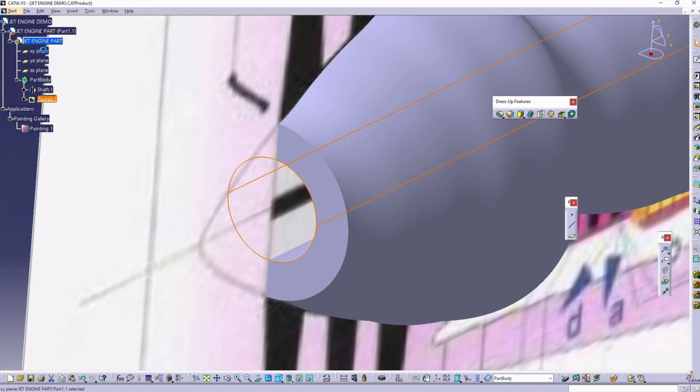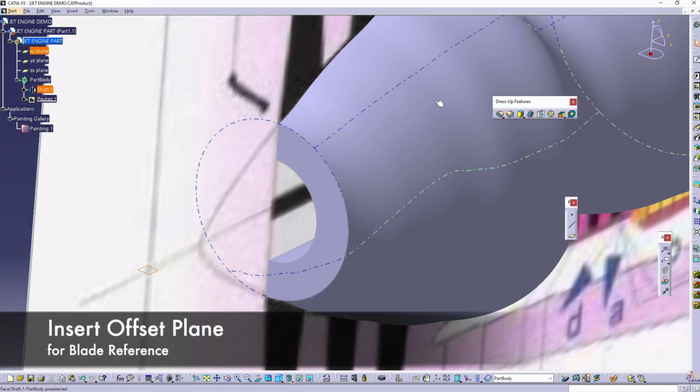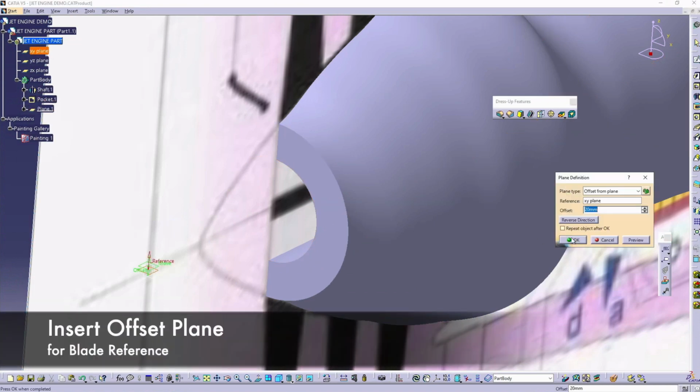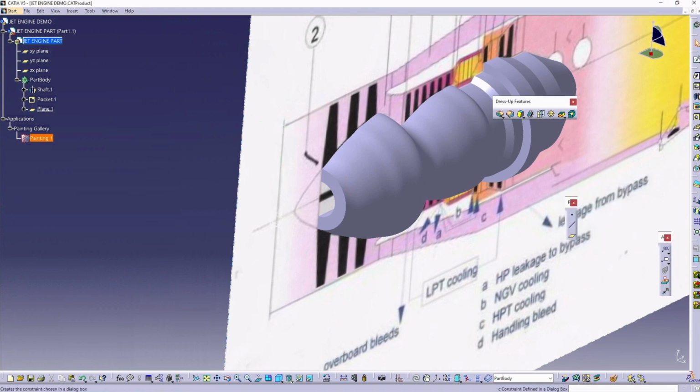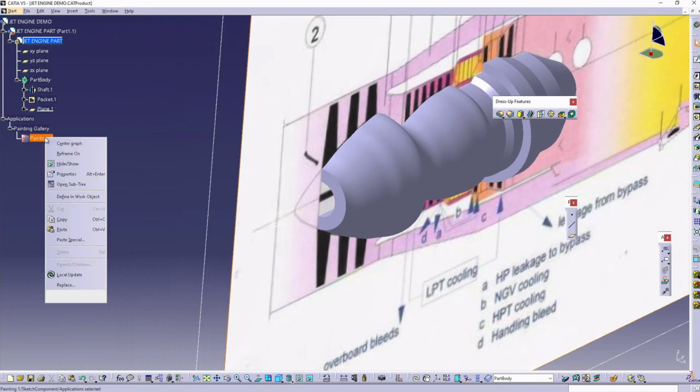We are now ready to start working on the blades. First, let's insert an offset plane from the XY plane at 1300 millimeters. And let's hide the image from view.